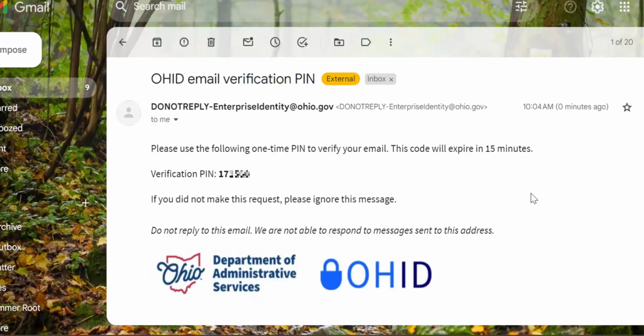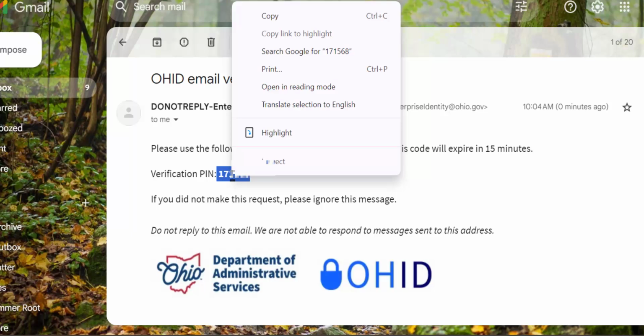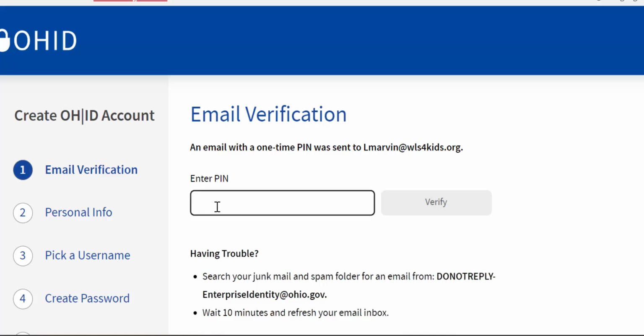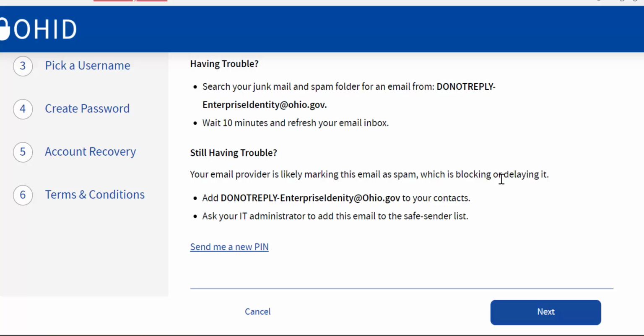So here's what the email looks like. It'll say OHID email verification pin. What you can do is highlight the pin, and then you can copy it by right-clicking and select copying, and then go back to the tab, and then you're just going to paste it. You can do Control V, or you can right-click and paste, and then you're going to verify. All right, so it says verify. Once again, you got to scroll down to find the next.